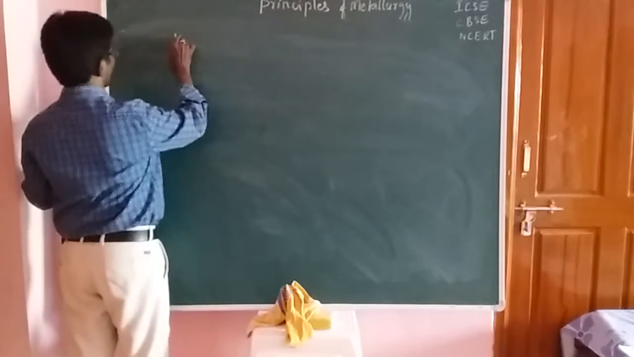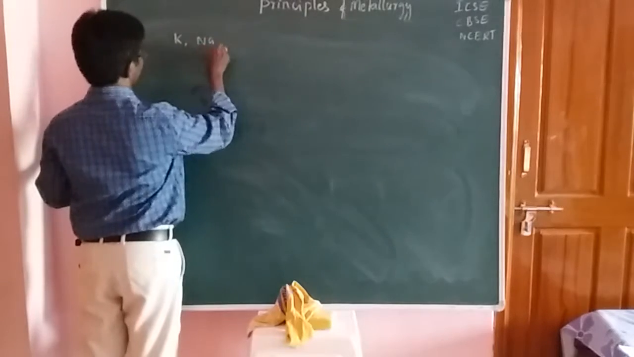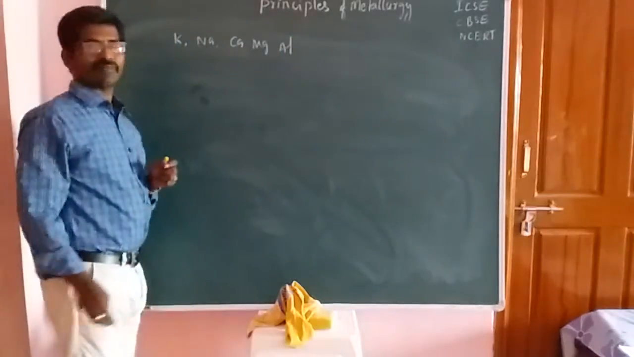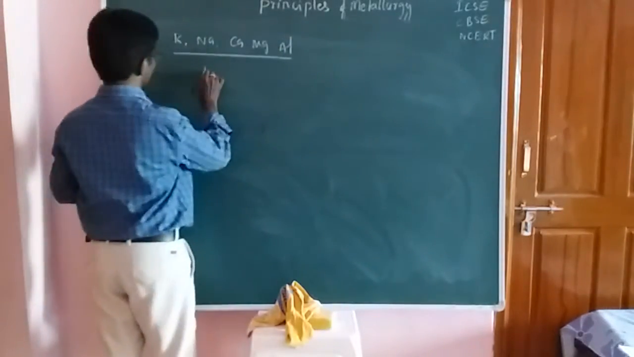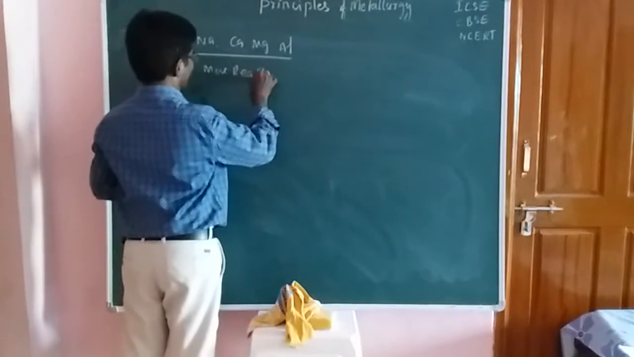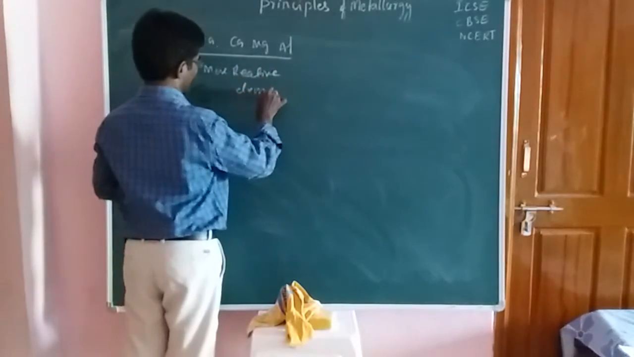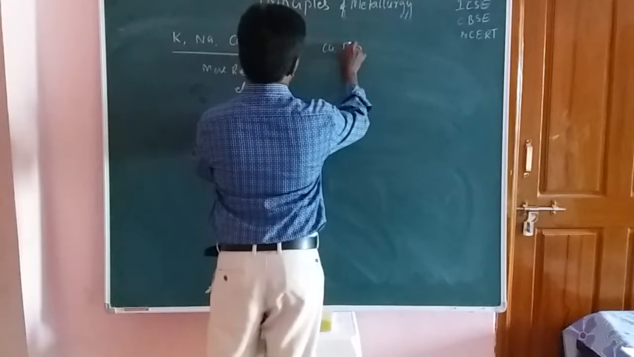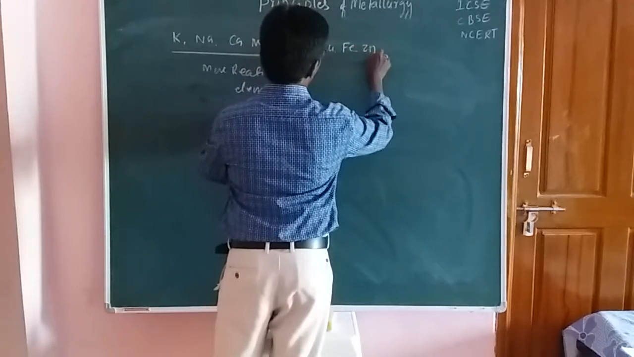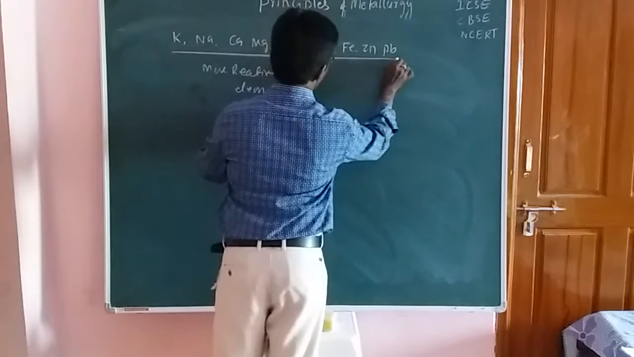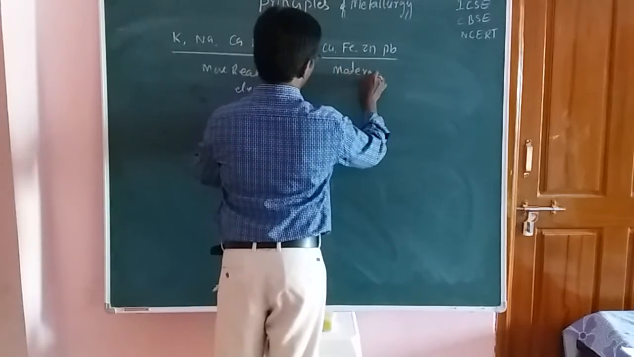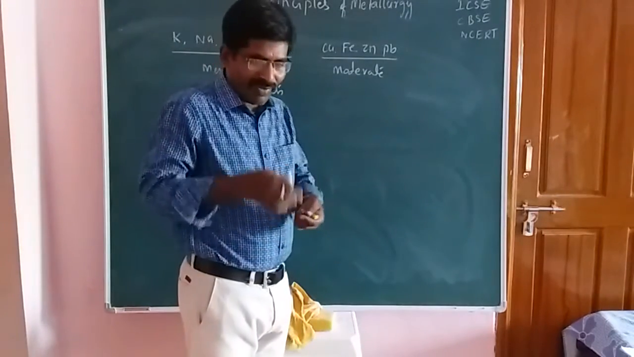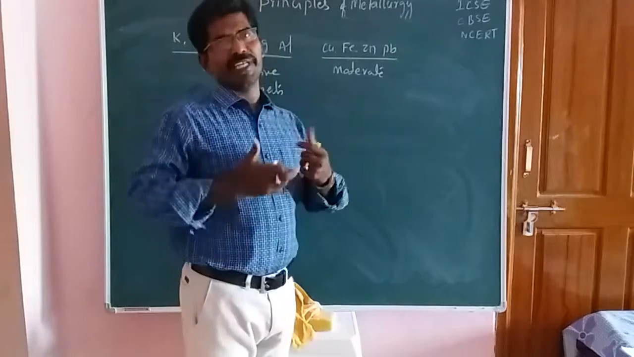So first one is potassium and next one is sodium. Okay, students, calcium and magnesium and next aluminum. So these are the more reactive elements, students. And the next ones are copper, iron and zinc. So for these, the rate of reaction is intermediate, that means medium reactivity character.